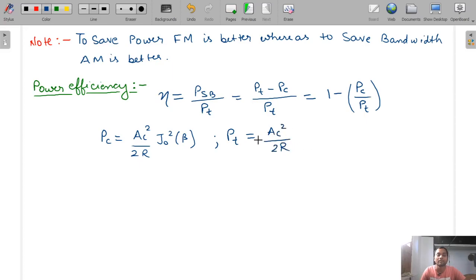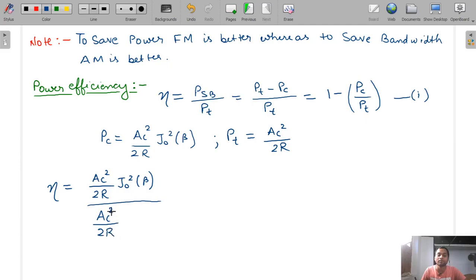So now when you substitute PC and PT in equation number 1, you will get efficiency is equal to AC squared by 2R J0 squared beta divided by AC squared by 2R.